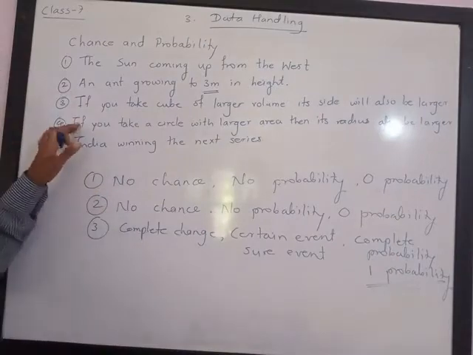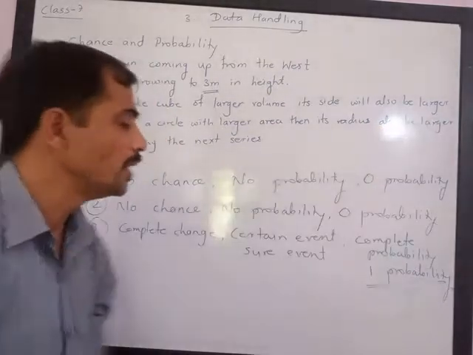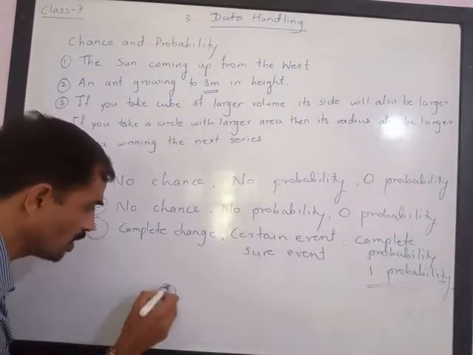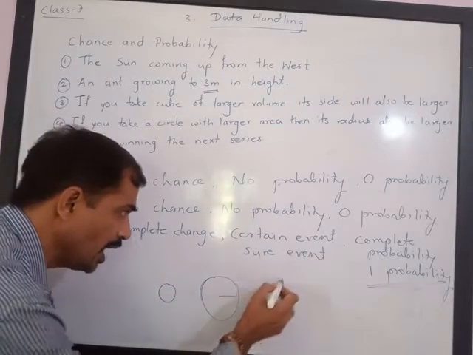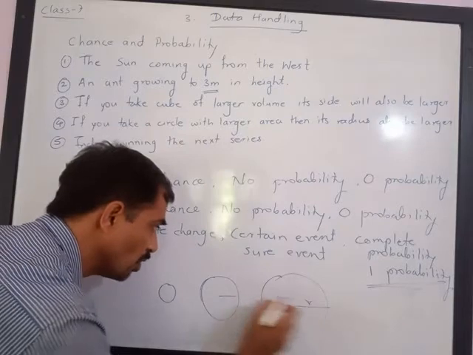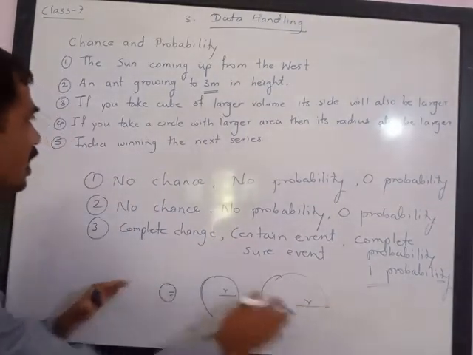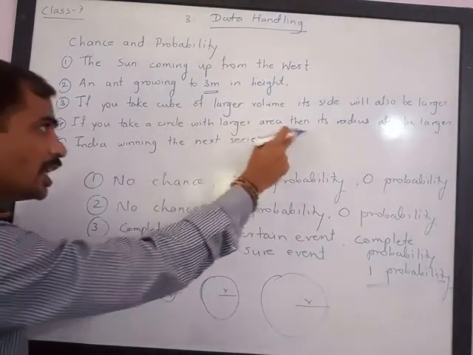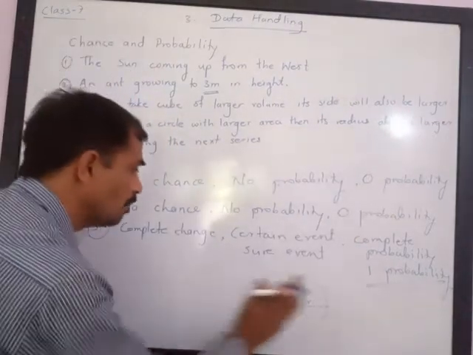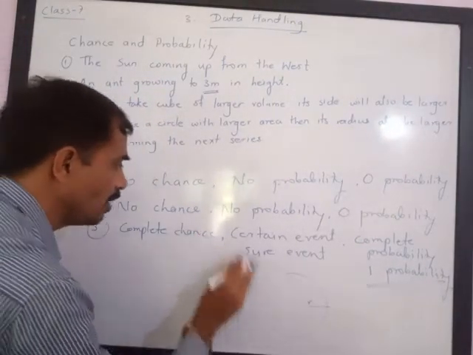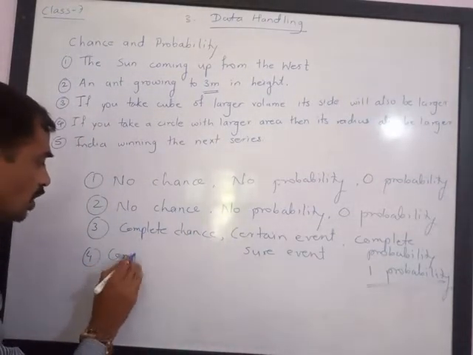The fourth example is, if you take a circle with larger area, then its radius will also be larger. This is a small circle, this is a bigger circle. If you take a circle with larger area, then its radius will also be larger. You can understand from the figure. So if you take a circle with larger area, its radius will also be larger only. It means there is a complete chance of the event to happen. So here you can say complete chance or total chance.